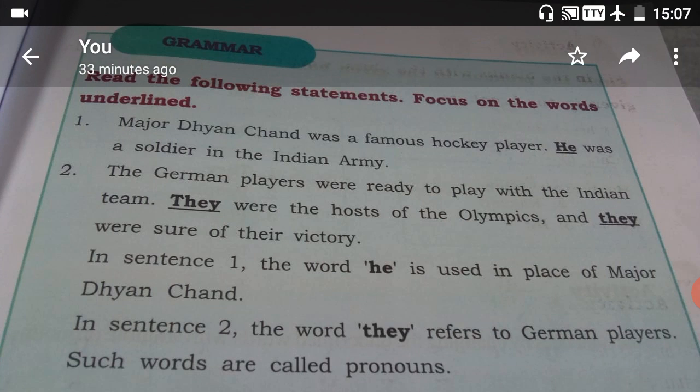See how. Okay, Shashank is my son. He is studying in Hope English Medium School. He is studying 5th standard. He plays chess. So here he refers to Shashank. Instead of using the name many times, we can make use of pronoun. That means a pronoun is a word that is used instead of a noun or a noun phrase, called a pronoun.